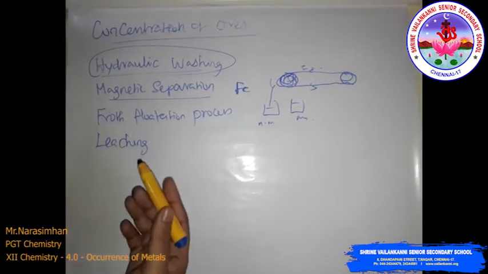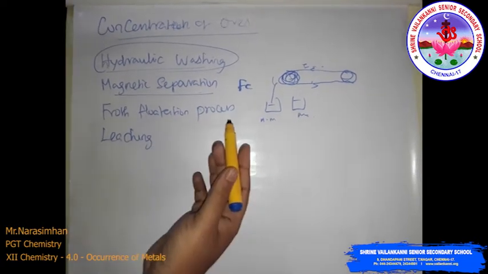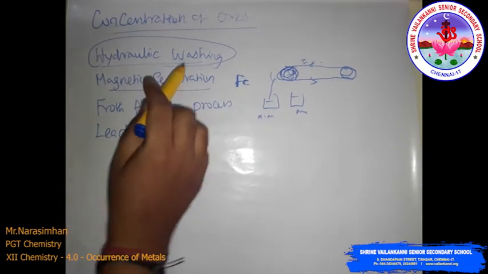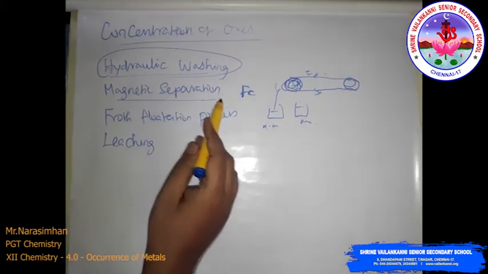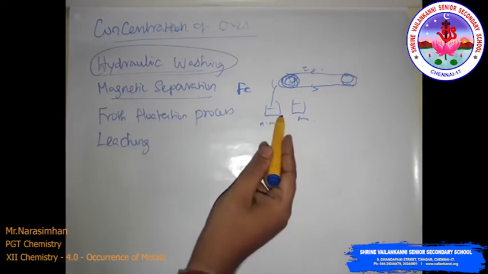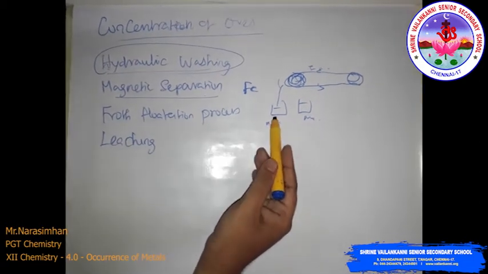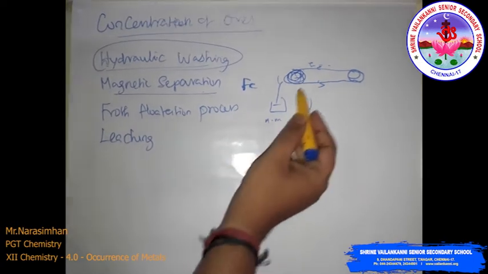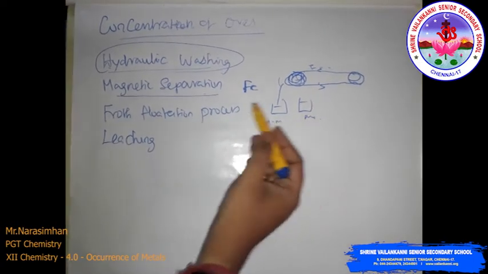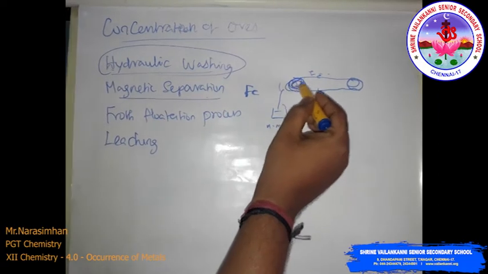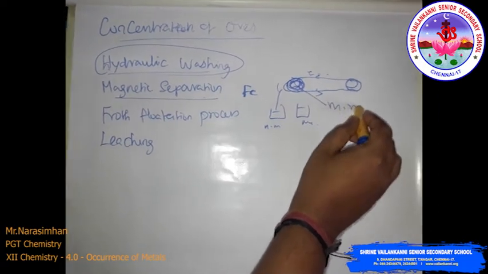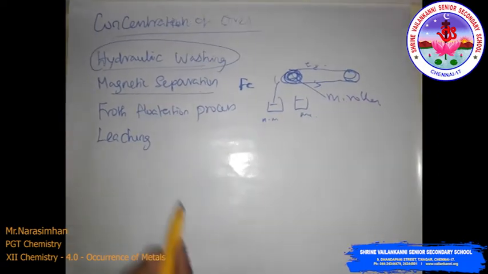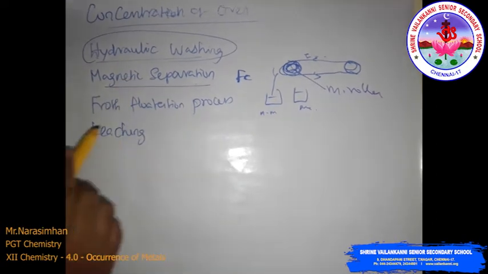Okay, I repeat: there is a difference in magnetic properties between the ore component and the gangue, one of which is capable of being attracted to the magnetic field. So such separations are carried out. The ground ore is carried on a conveyor belt which passes over the magnetic roller. So this is the magnetic roller, and this process is called magnetic separation.